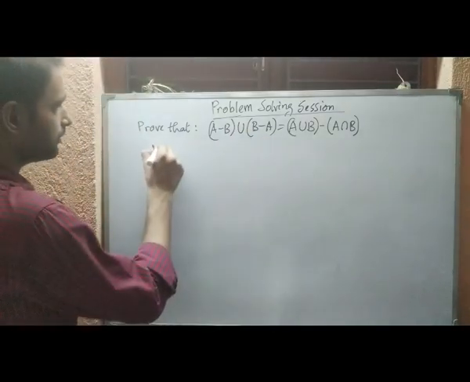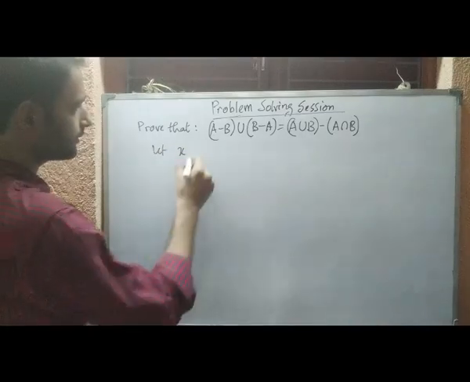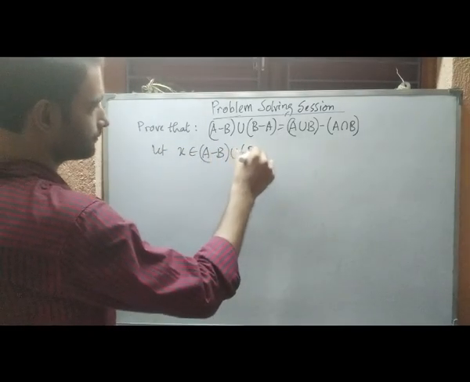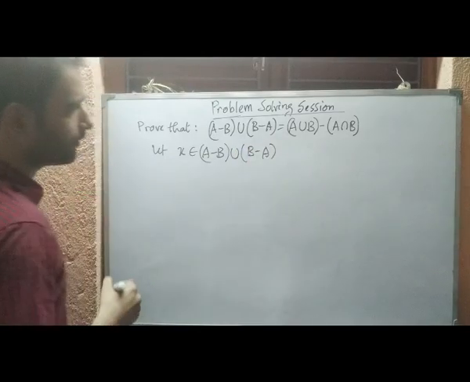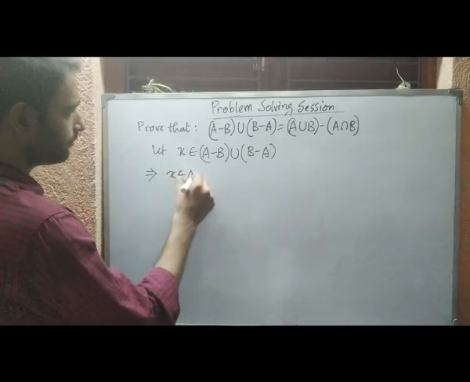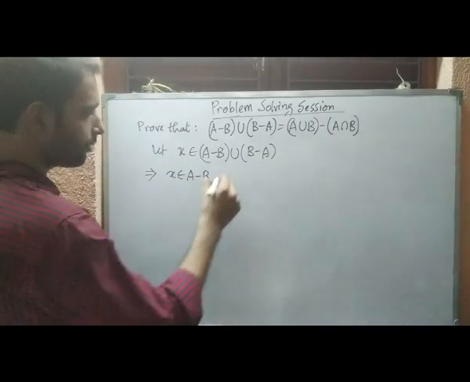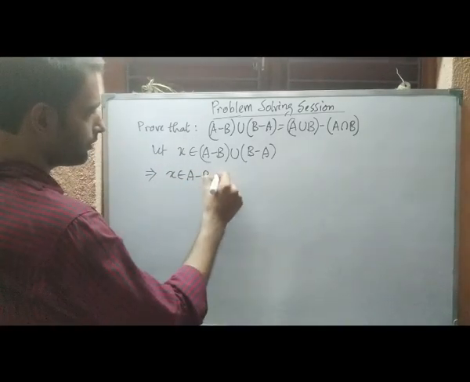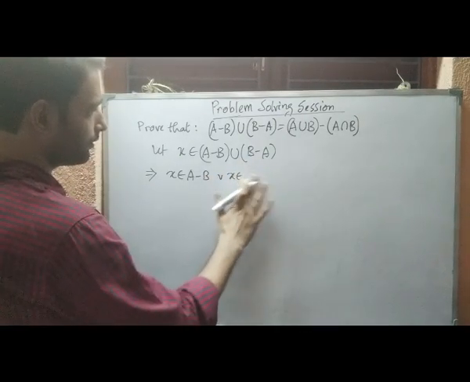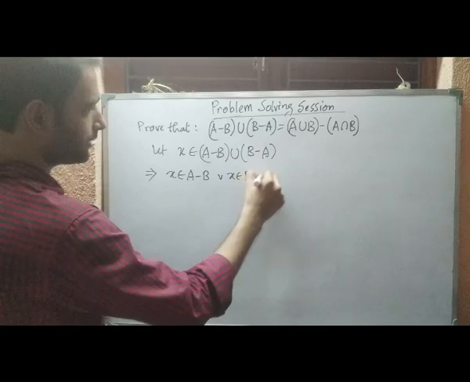First of all, let us take an element x from this collection. From here we can say either x will be in this set or x will be in this set, B difference A.